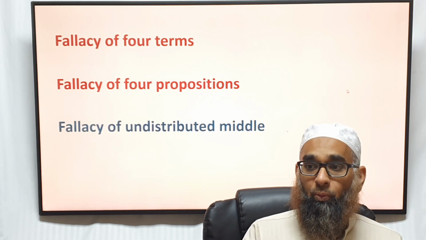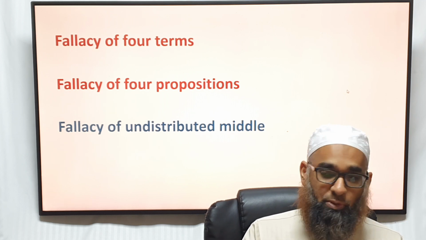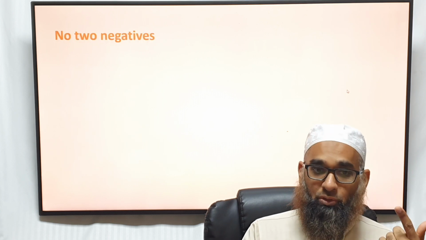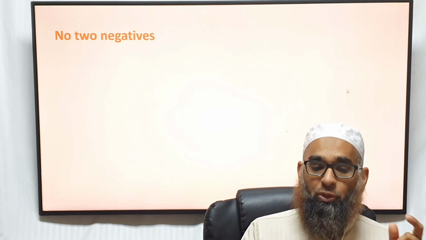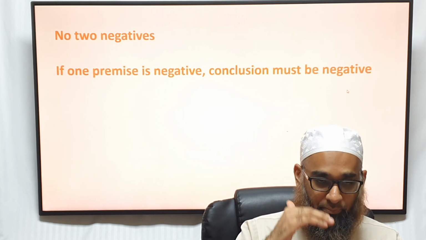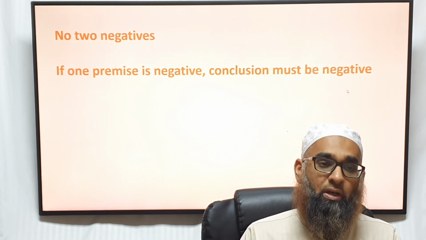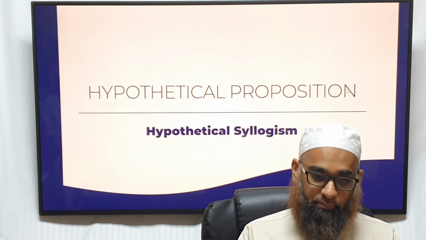And whatever is distributed in the conclusion must also be distributed in the premise. The next 2 are to do with no 2 negatives and no 2 particulars. If you have one premise negative, the conclusion must also be negative. And if you have one particular, the conclusion must also be particular.